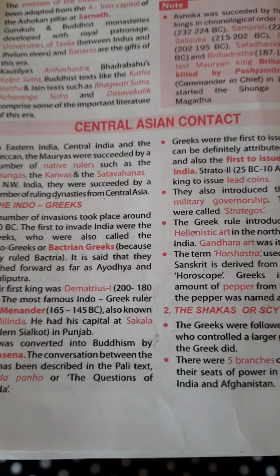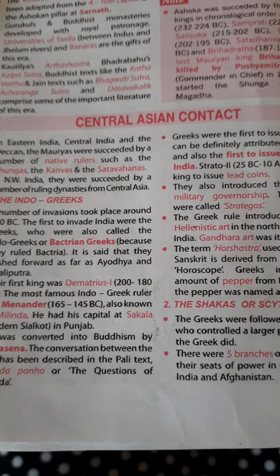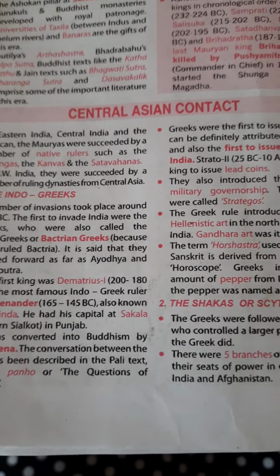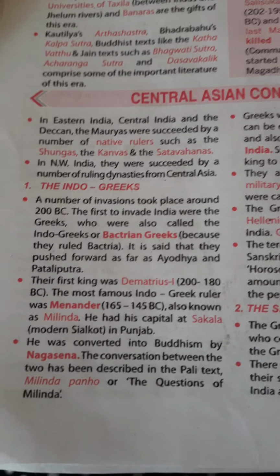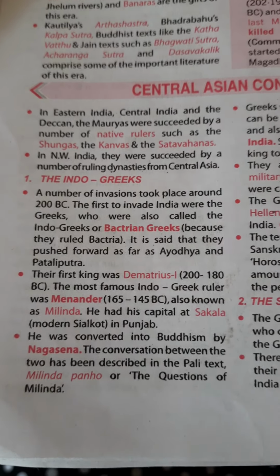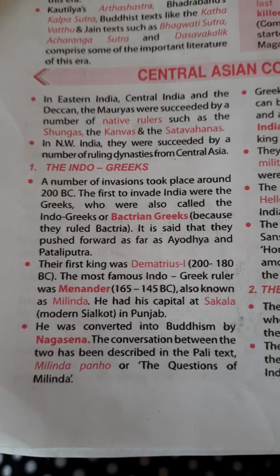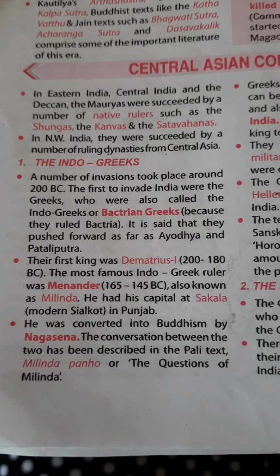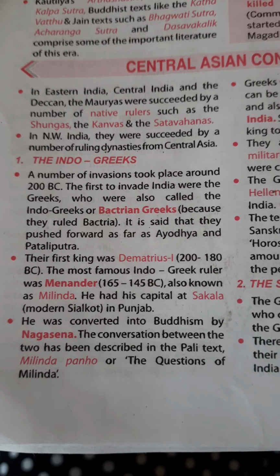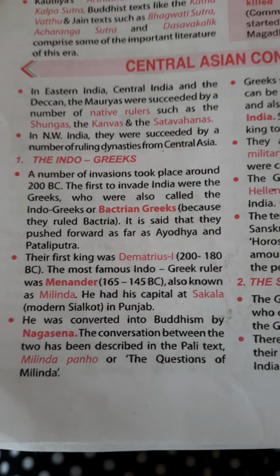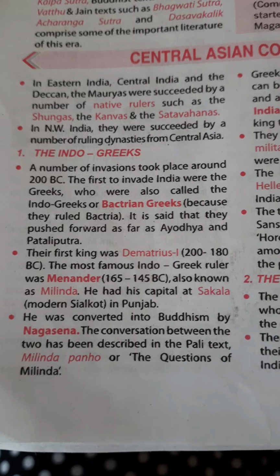Let's read about Central Asian contact, which came after the Mauryan dynasty, in Tarun Goyal's book. In eastern India, central India, and the Deccan, the Mauryas were succeeded by a number of native rulers such as the Sungas, the Kanvas, and the Satavahanas. In northwest India, they were succeeded by a number of ruling dynasties from Central Asia. First come the Indo Greeks.